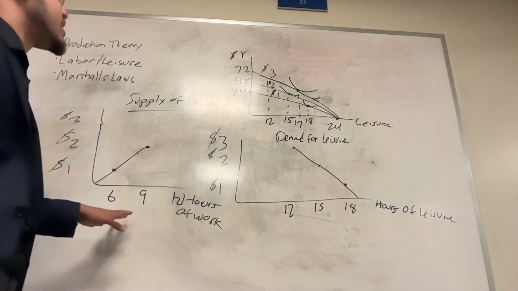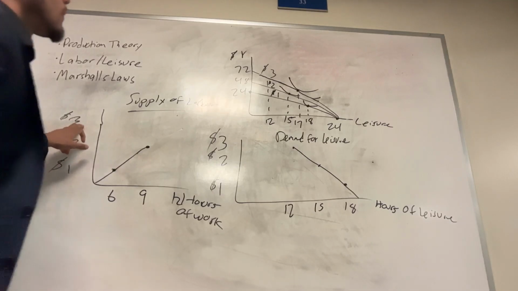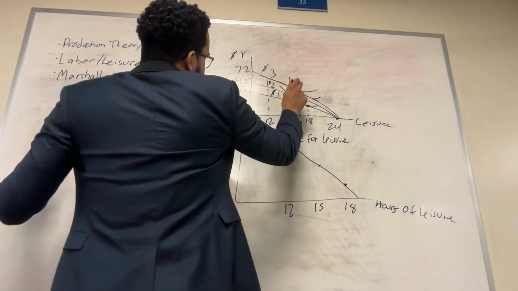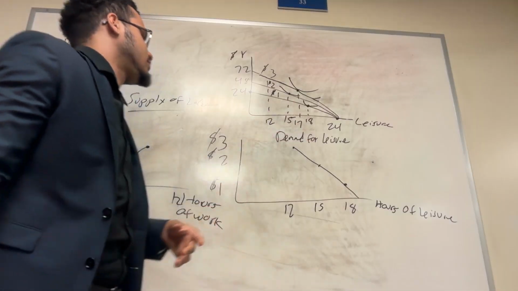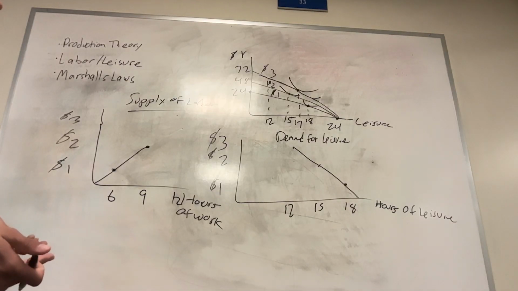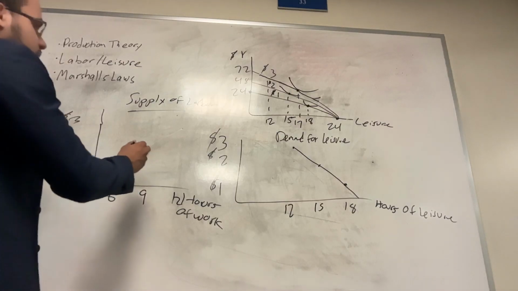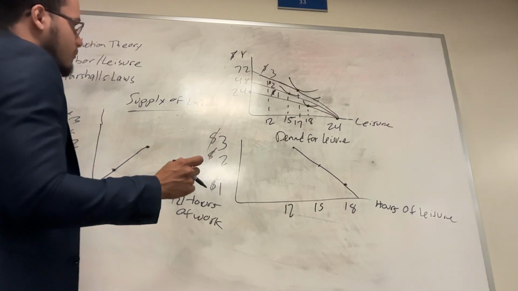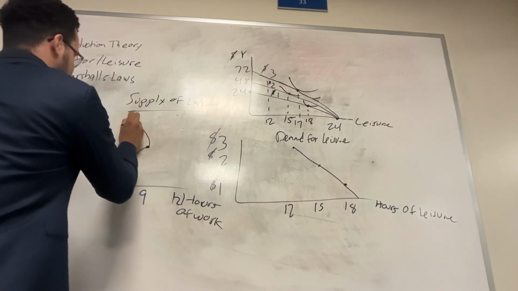So this stays the same, but at a wage of 3, we're now consuming more leisure. If we're consuming more leisure, 17 hours of leisure, that means we have less time for work. So essentially, we would be supplying fewer hours of work. Now we would just be supplying 7 hours of work. So it goes like this.